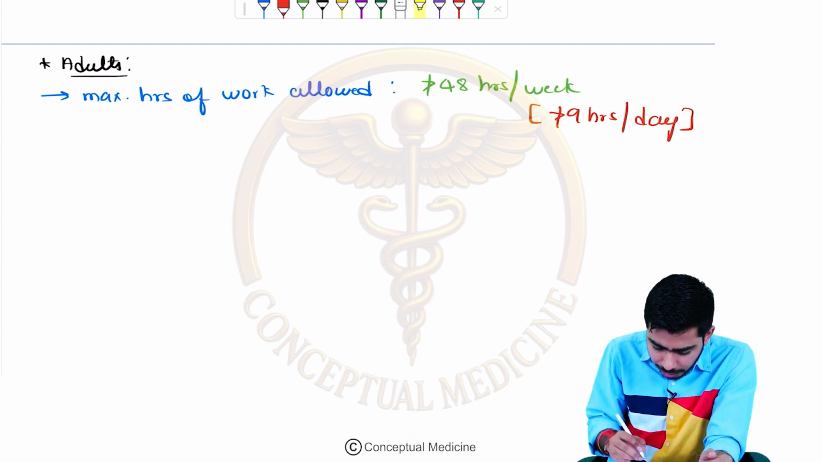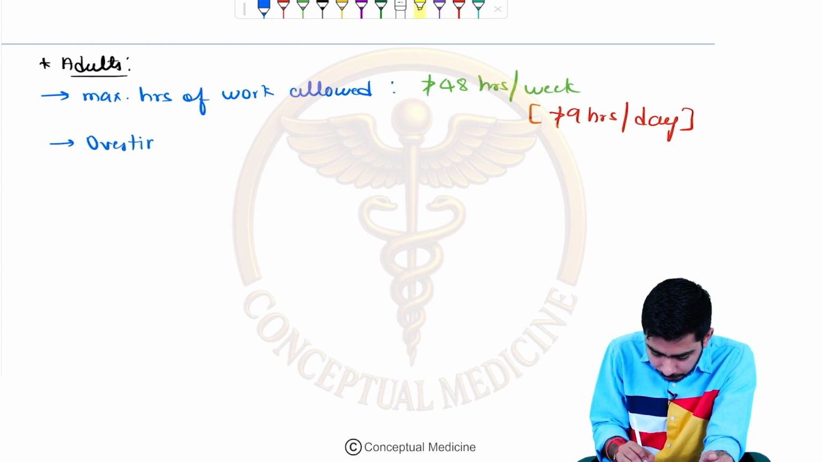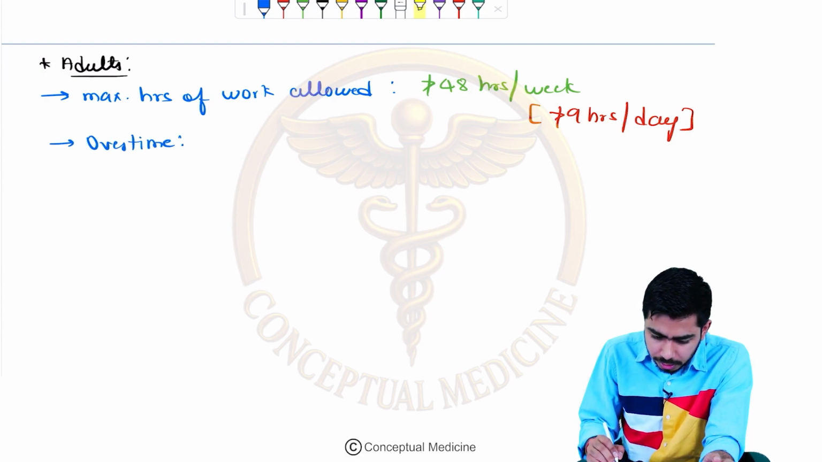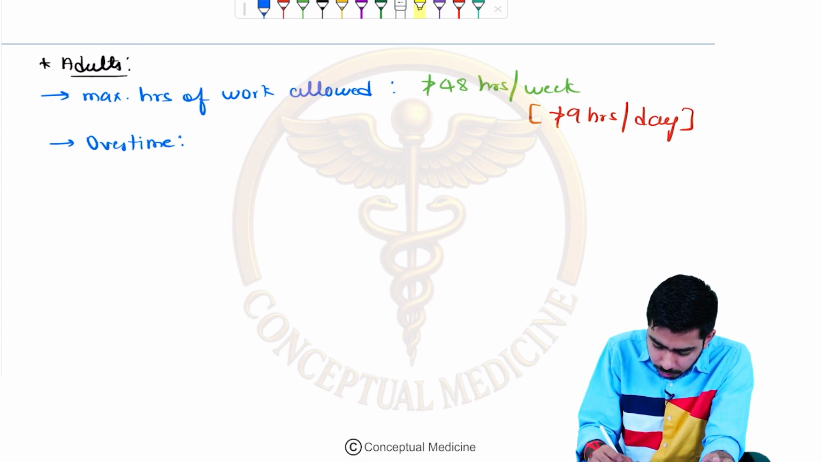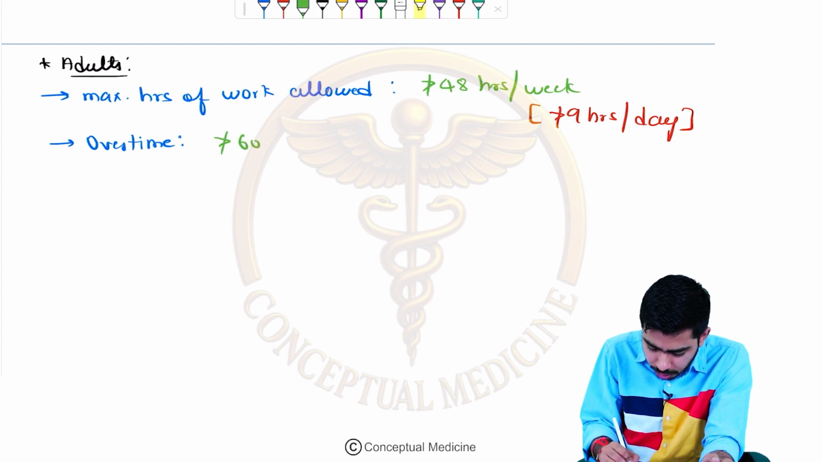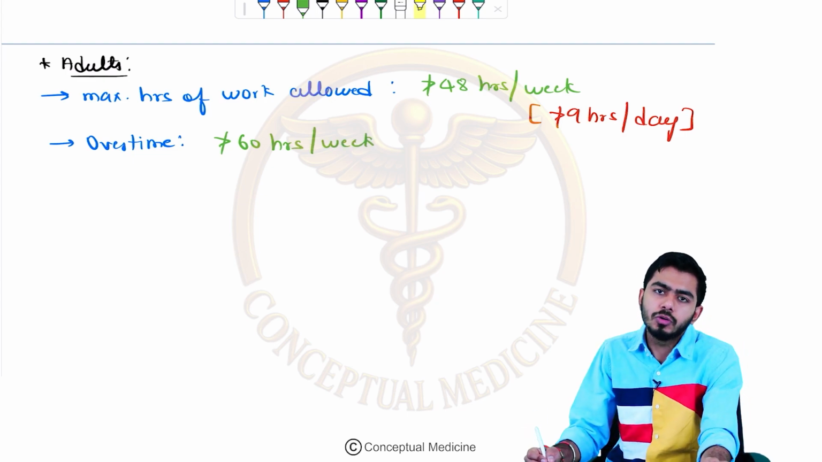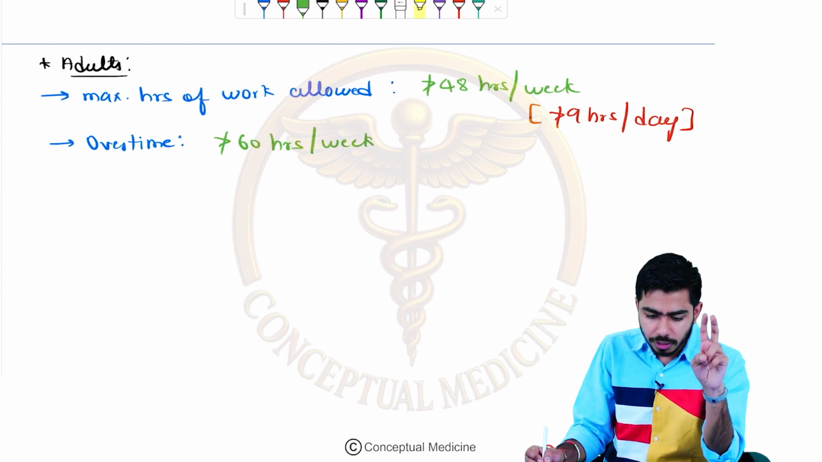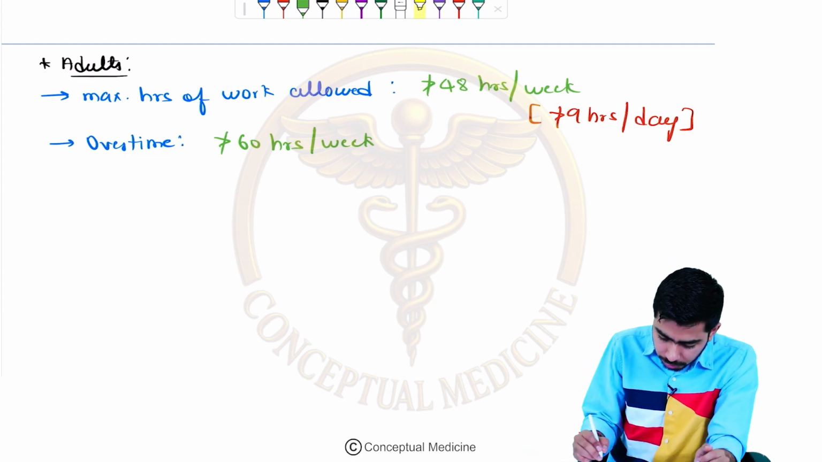So over here they said that if a person is doing overtime, then it should not be allowed to be more than 60 hours per week. So not more than 60 hours per week, that is the maximum limit for the overtime as well, right? So these are two very important questions which we need to remember.